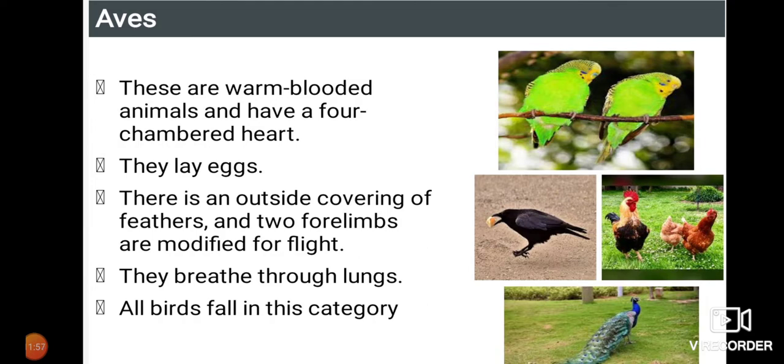That's why you can see many birds are able to fly. But have you ever seen other heavy birds, like which one? Ostrich it may be, or even hen it may be. Are they able to fly? No, because their bones are not filled with air. If the bones are filled with air, then we call it a pneumatic bone. If birds possess pneumatic bones, then they will be able to fly. If bones are not filled, they may not be able to fly.